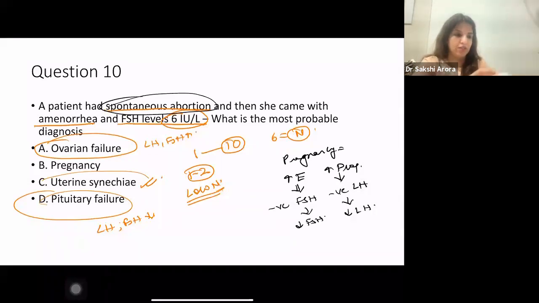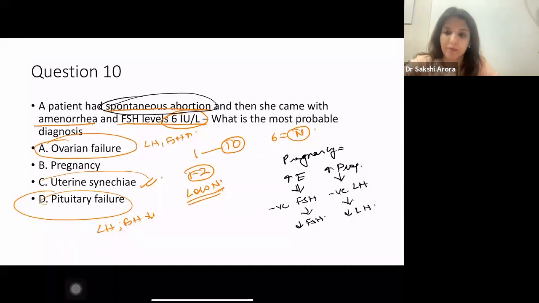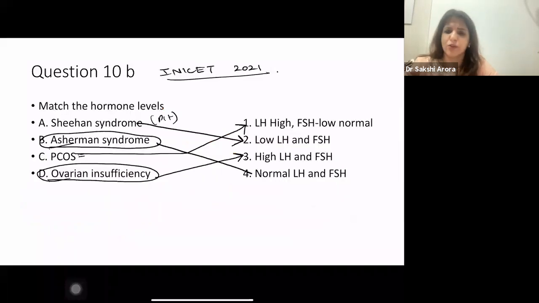Next session is on 3rd of September: contraception, disorders of sexual development, that is external genitalia problems, ambiguous genitalia, pseudo-hermaphroditism, and prolapse.